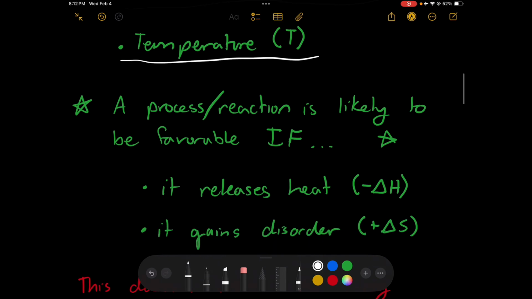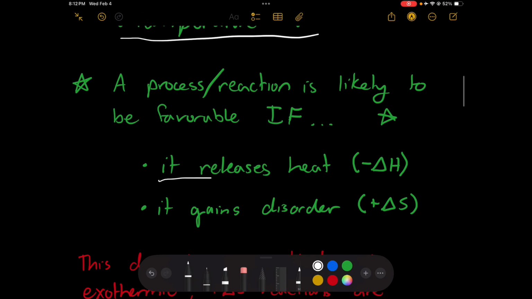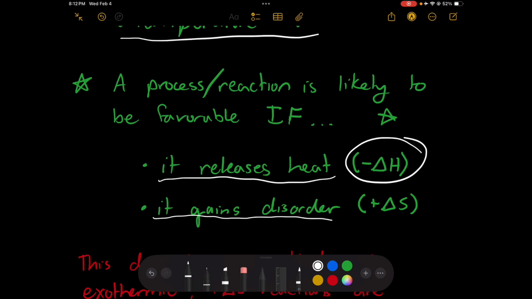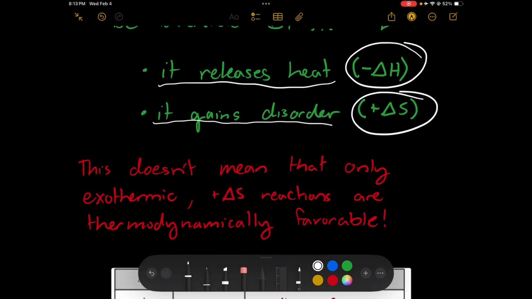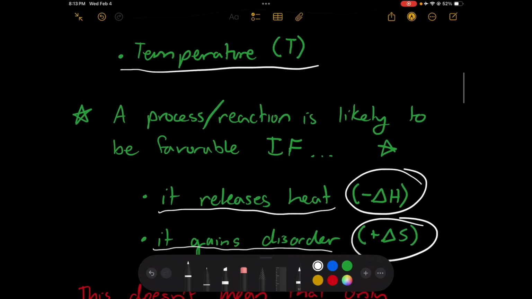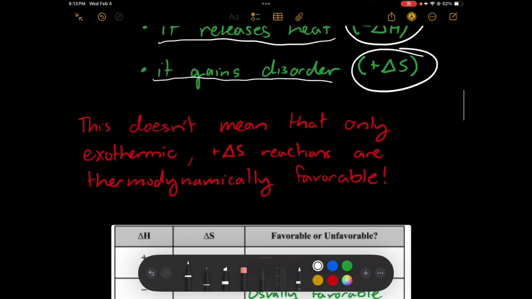A process or reaction is likely to be thermodynamically favorable if it releases heat overall, so it has a negative delta H value, and it gains disorder or chaos over time, so it has a positive delta S value. But this does not mean that only exothermic, negative delta H and positive delta S reactions are thermodynamically favorable. Often, it depends on your circumstances, because you have to consider temperature as well.